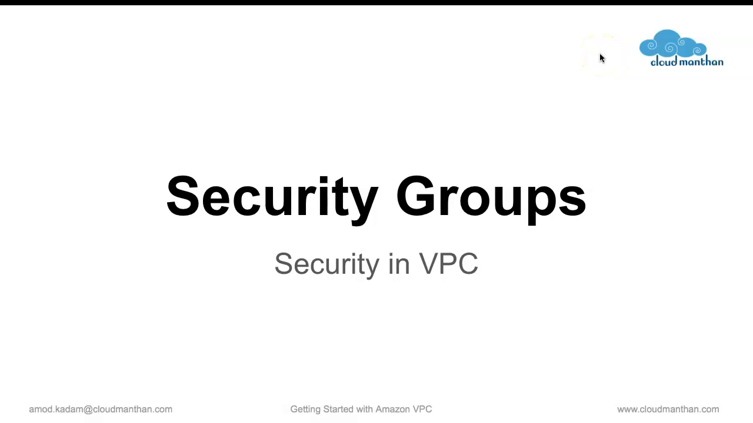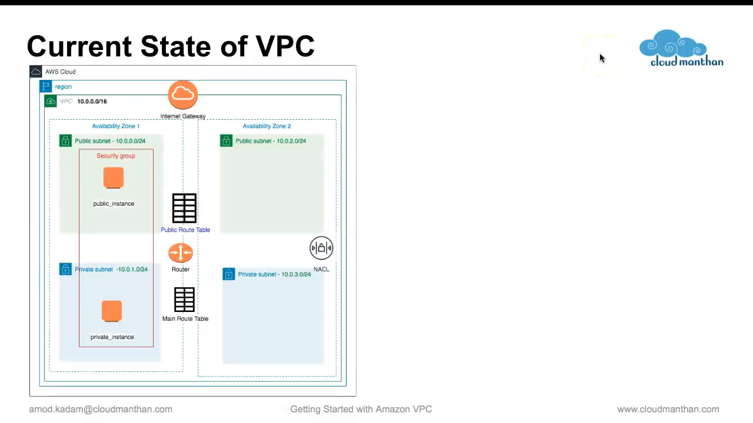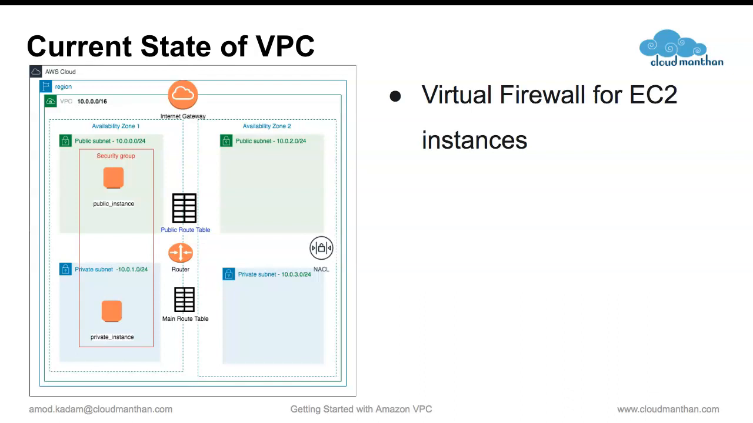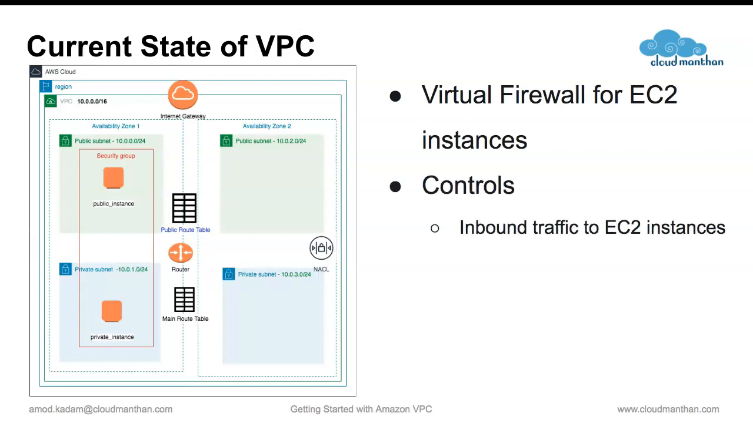Let us understand about security groups in more detail. If you look at our current state of VPC, we have two EC2 instances running in public subnet as well as private subnet, and the security groups are associated with our EC2 instances. Security group is nothing but the virtual firewall for EC2 instances. It controls the inbound traffic to EC2 instances as well as outbound traffic from EC2 instances.